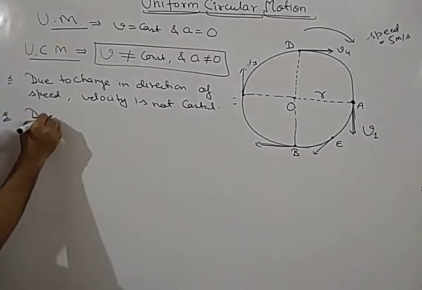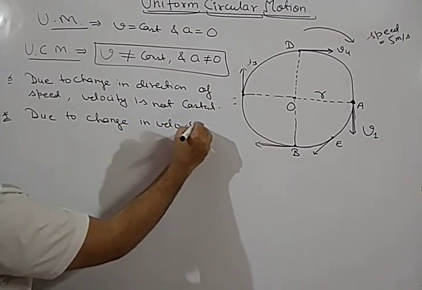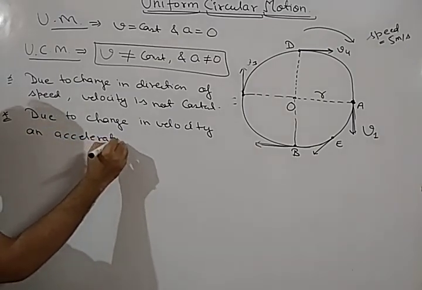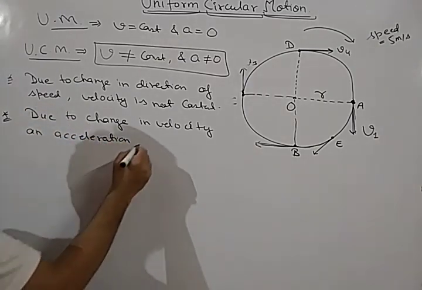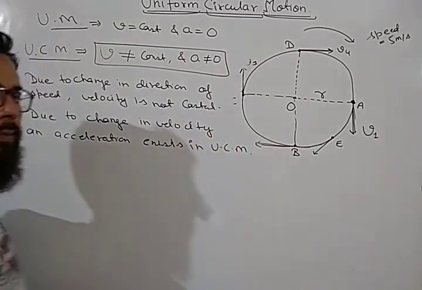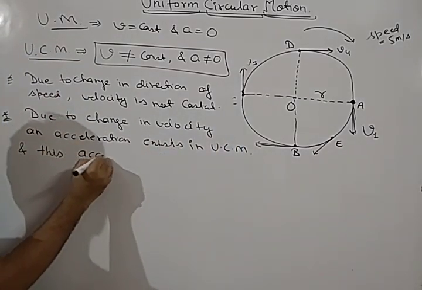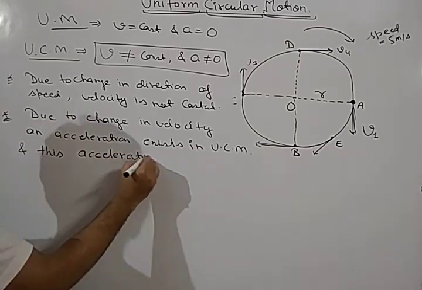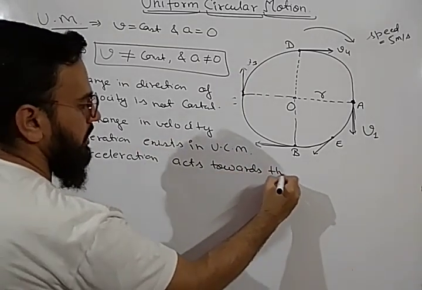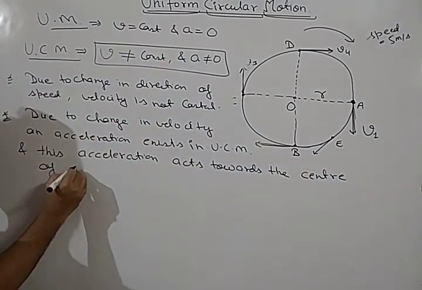So due to change in velocity, an acceleration exists in uniform circular motion, and this acceleration acts towards the center of the circle, towards the center of the circular path.